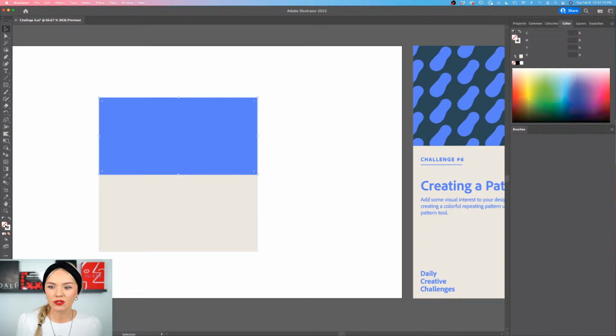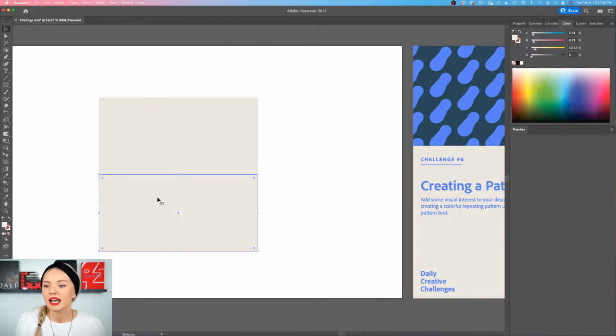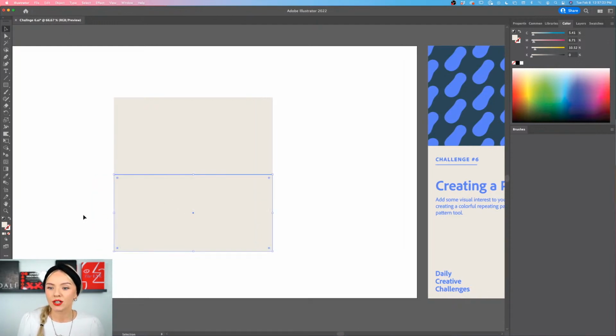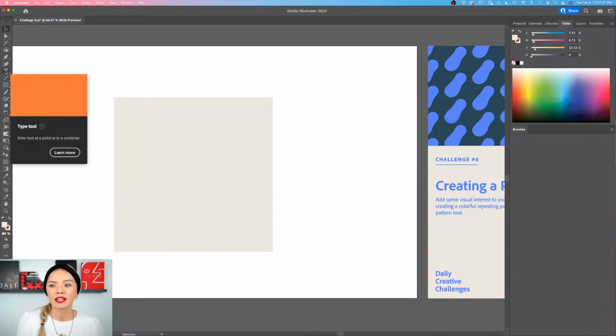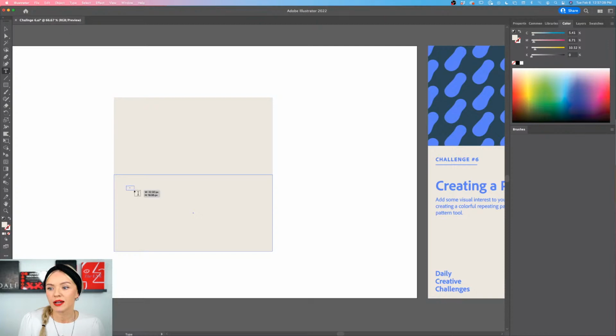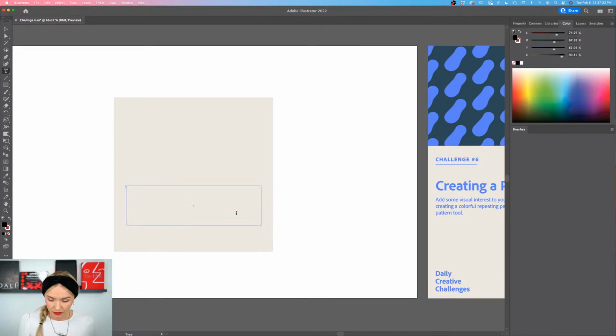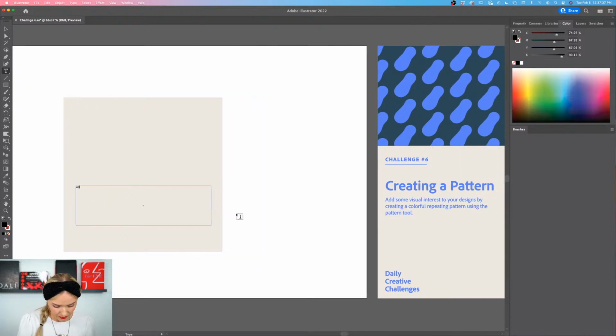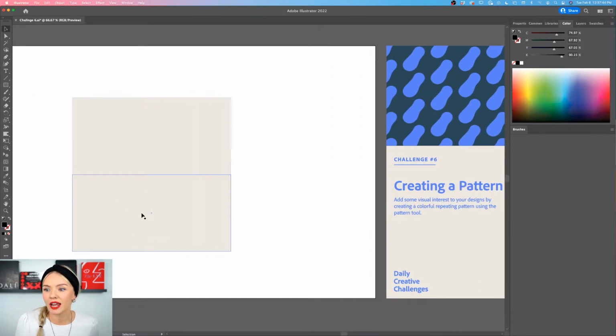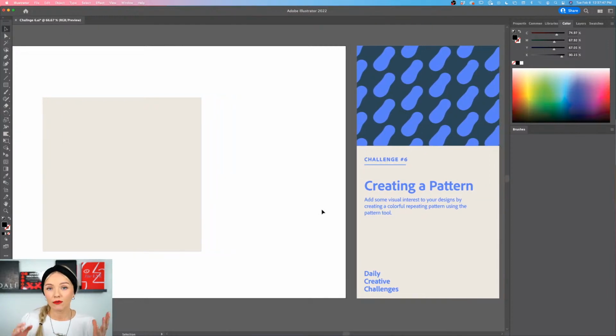For this, I'm going to just flip the color, or actually no, let's not do it, forget about it. Let's just imagine that we have a text in here in the bottom. So what that would look like is we're using the type tool, and we're going to be creating a little piece of text, and it's going to be saying something like creating a pattern. Actually, we'll make it super easy. We can just simply take this text right here and put it at the bottom. But of course, feel free to type in whatever you want with the type tool.